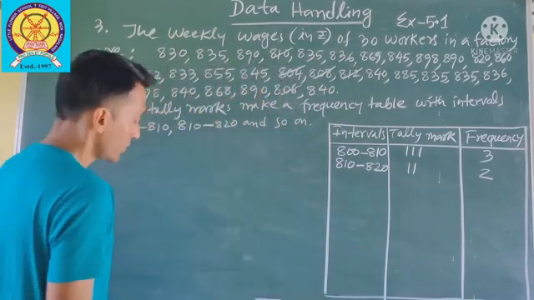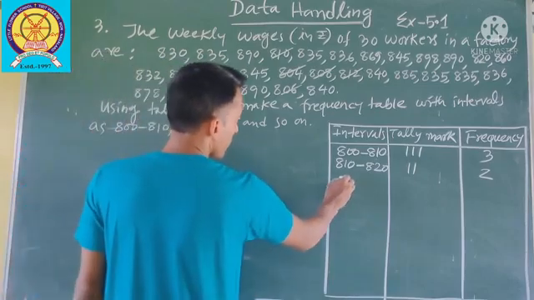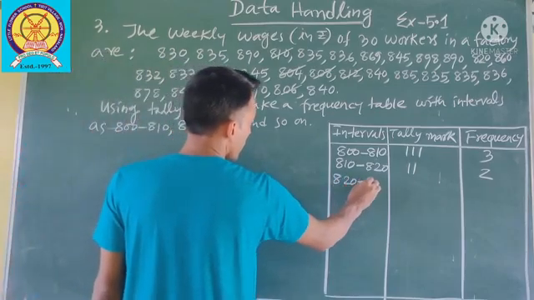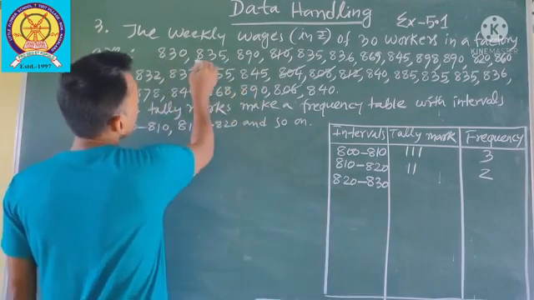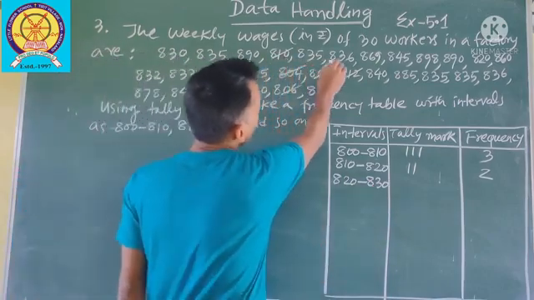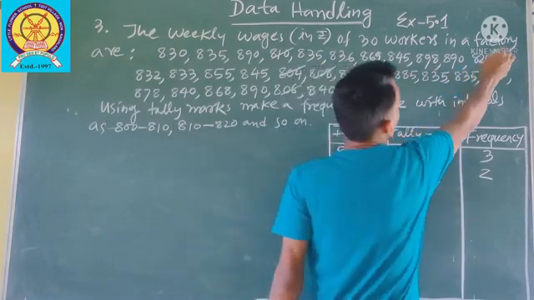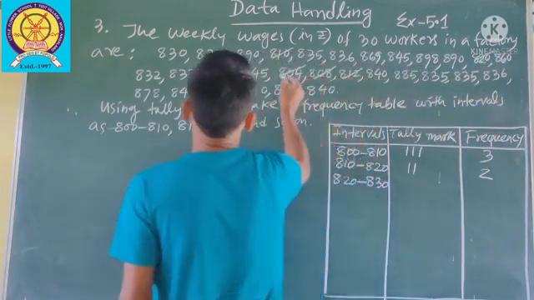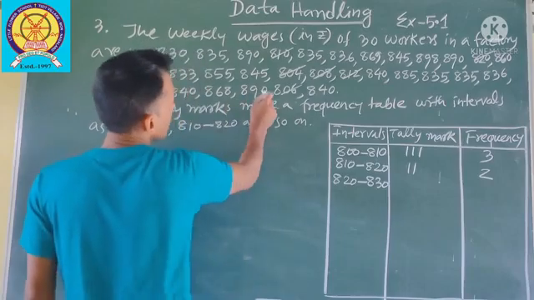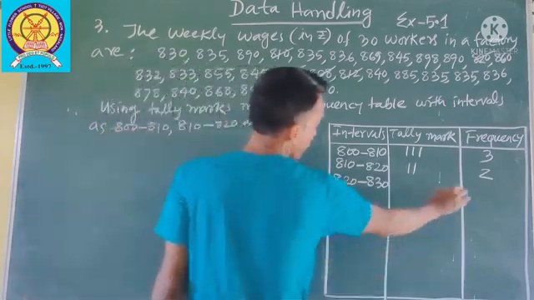Tally 2. Next class interval will be 820 to 830. One, only one.